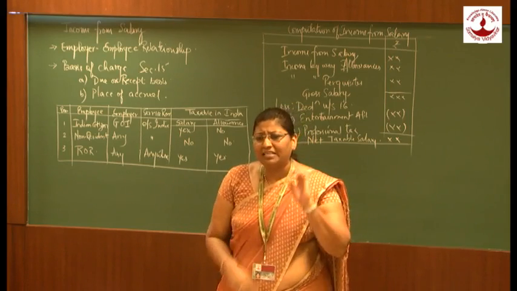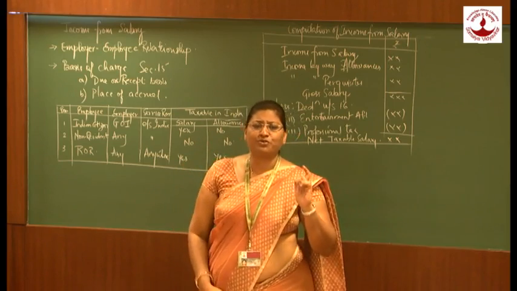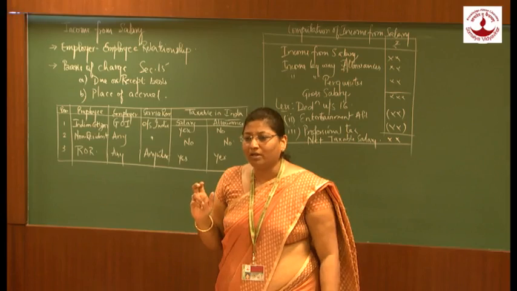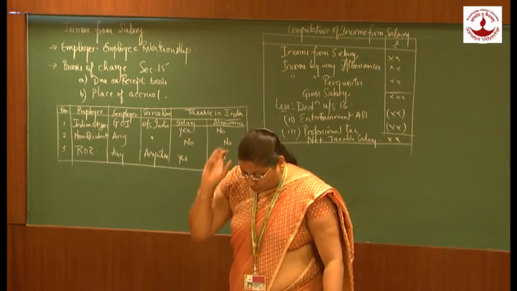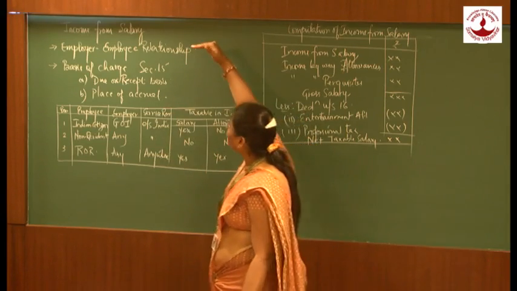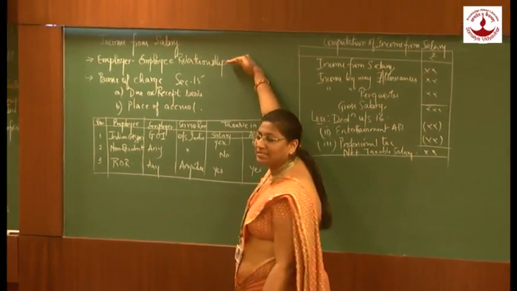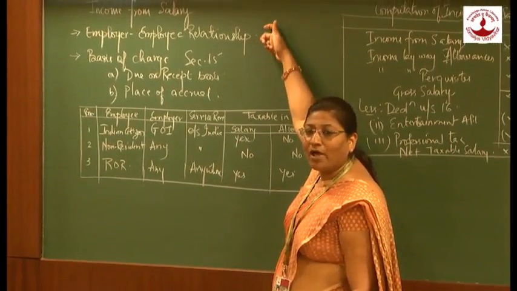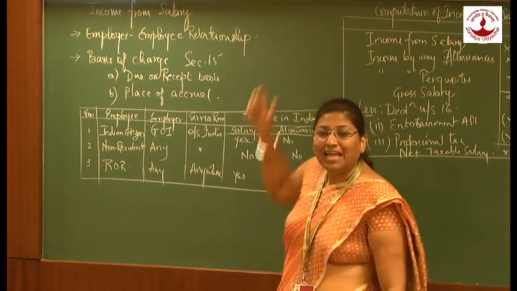That means there has to be a relationship between the payer and payee as employer and employee. So for a person to be considered under income from salary, the must criterion is the employer-employee relationship.